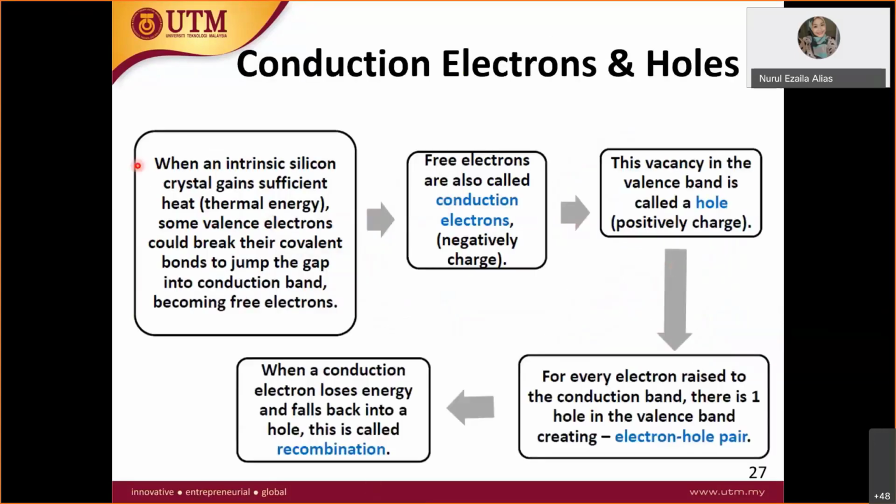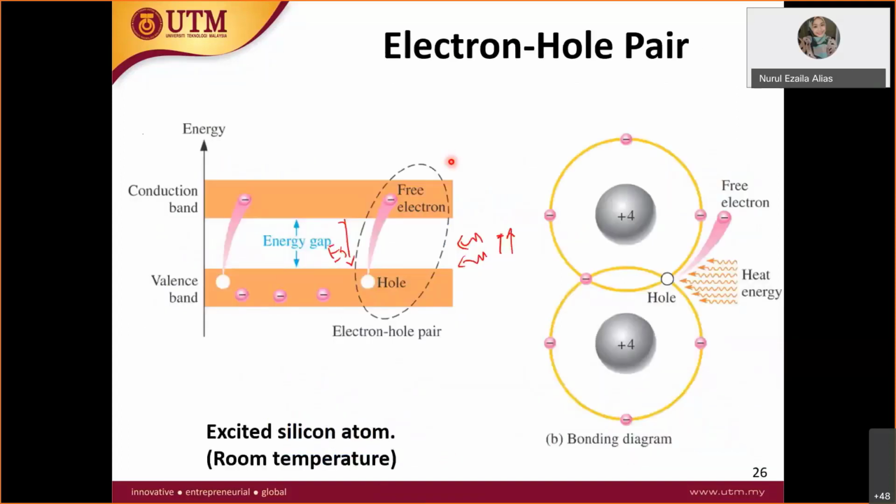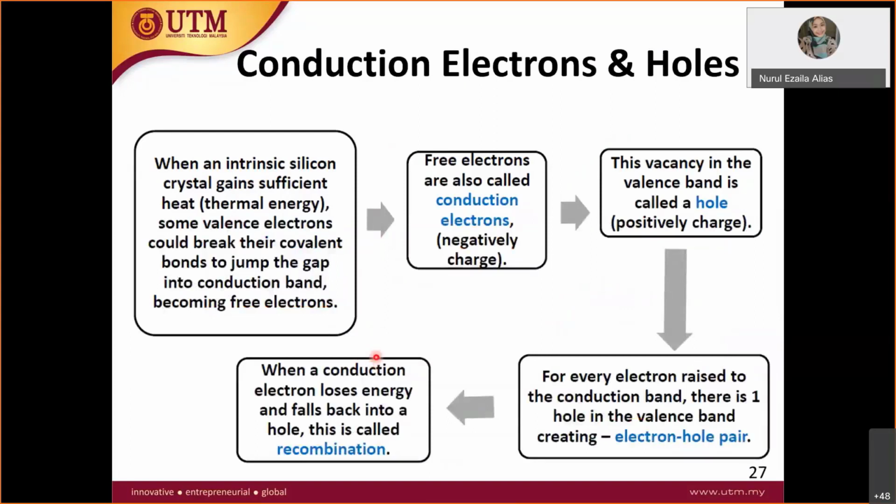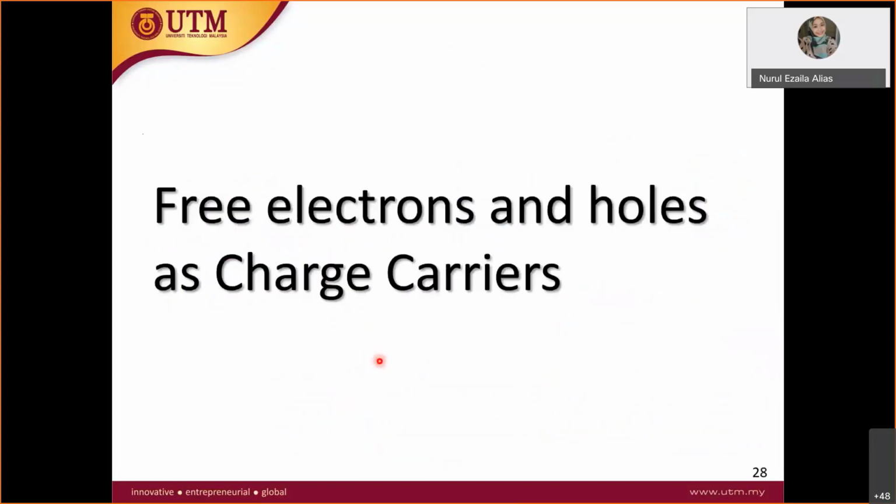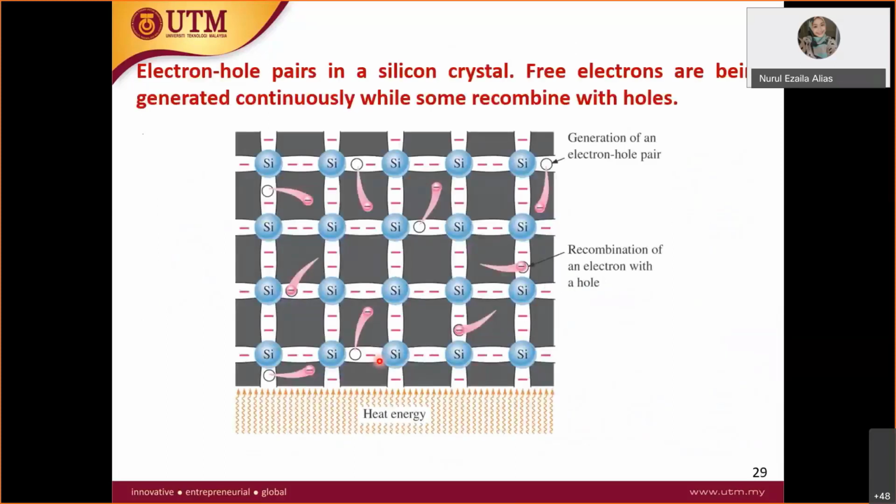From unexcited to excited. The process where the electron goes back to the hole when we take out the heat is the recombination process. The pair between these two is the electron-hole pair. You can read it again or watch the video again. Free electrons and holes are charge carriers. Like I said just now, a free electron is a charge carrier, and a hole is also a charge carrier, so it can make electron current or hole current.